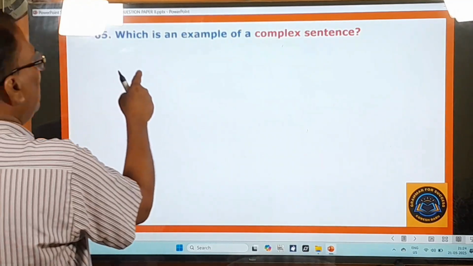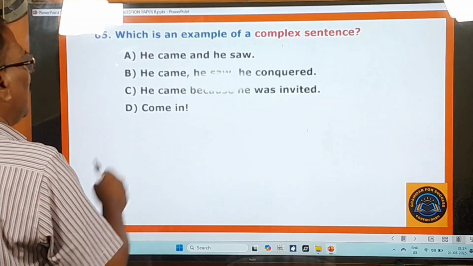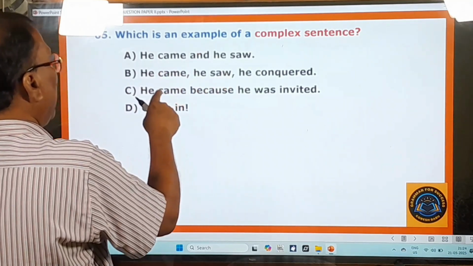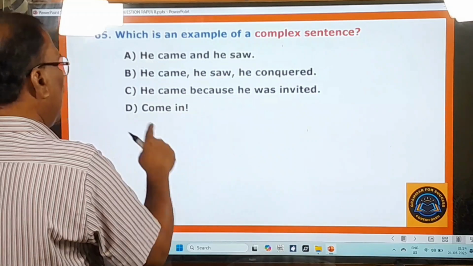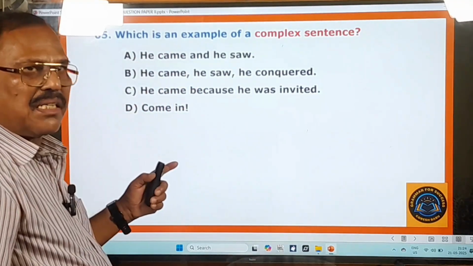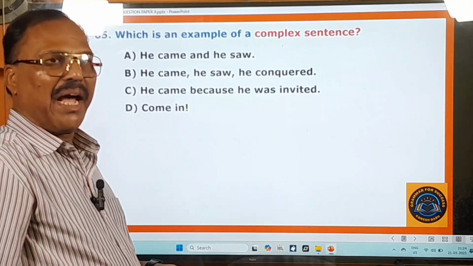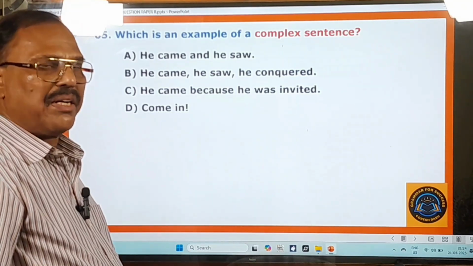65th question. Which is an example of a complex sentence? He came and he saw. He came, he saw, he conquered. He came because he was invited. Come in. So here these are the four options. You choose that sentence which is in the complex pattern. About the complex sentences also, I would like to give you some idea, right?